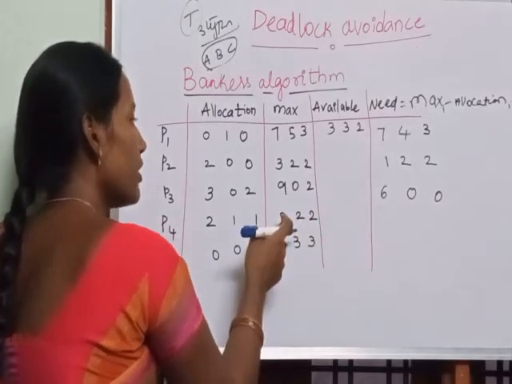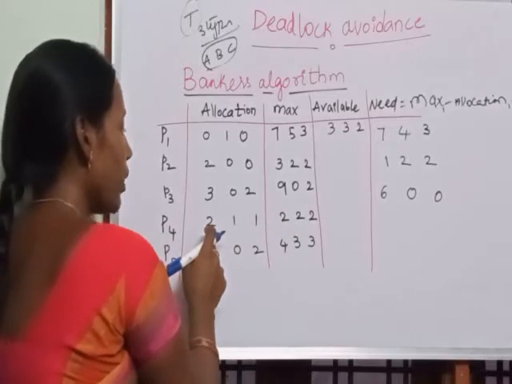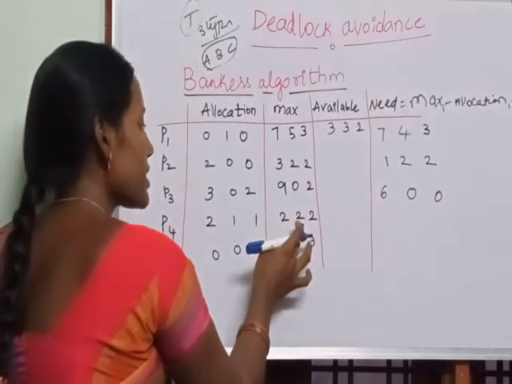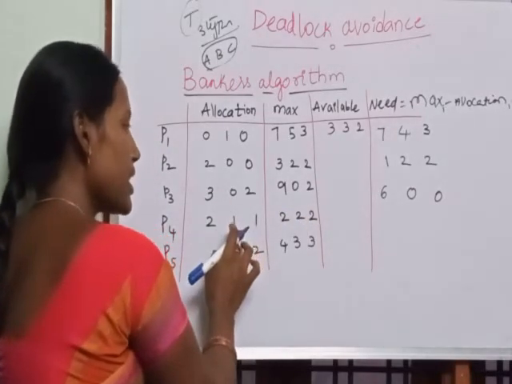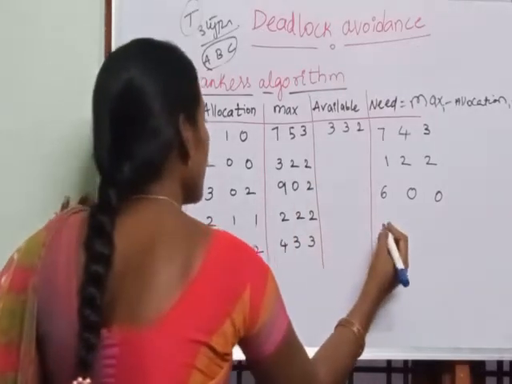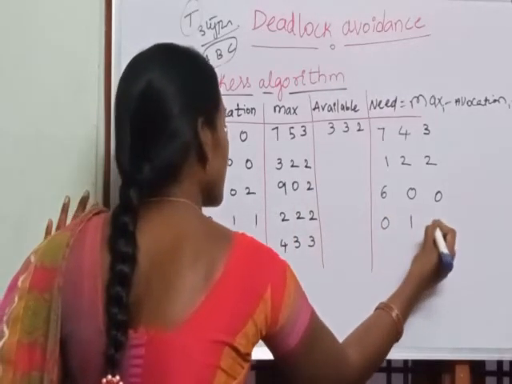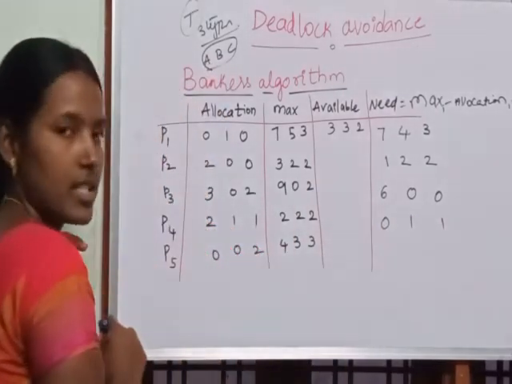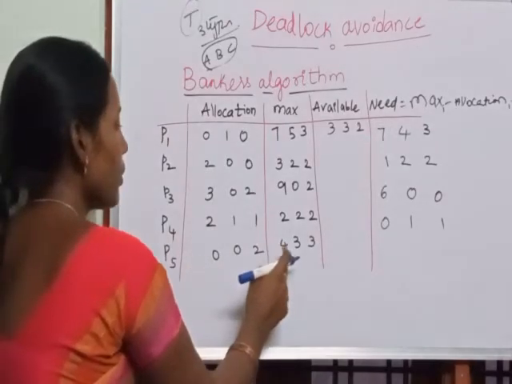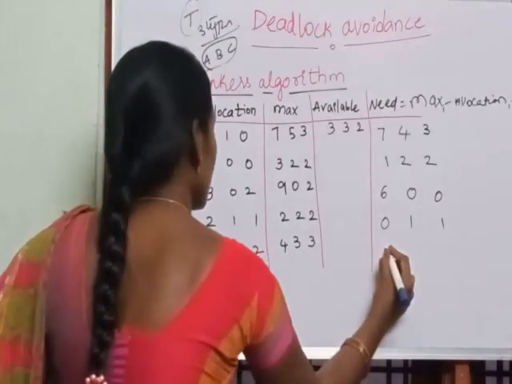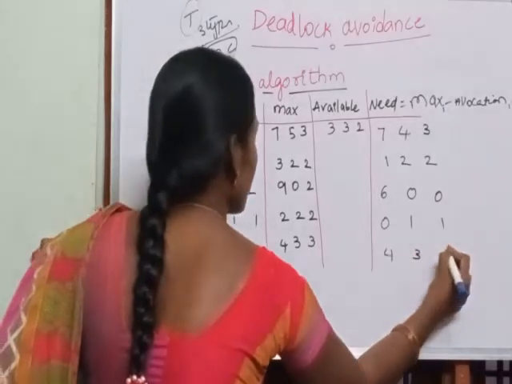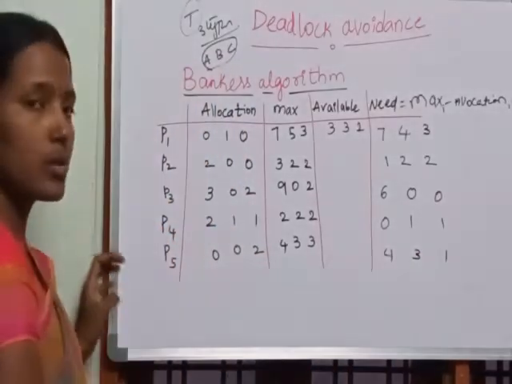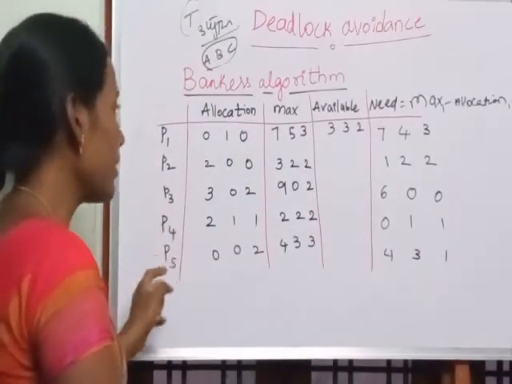How many left? 1 A left, 1 B left, 1 C left. Next, the last one: 4, 3, 3 minus 4, 3, 1.